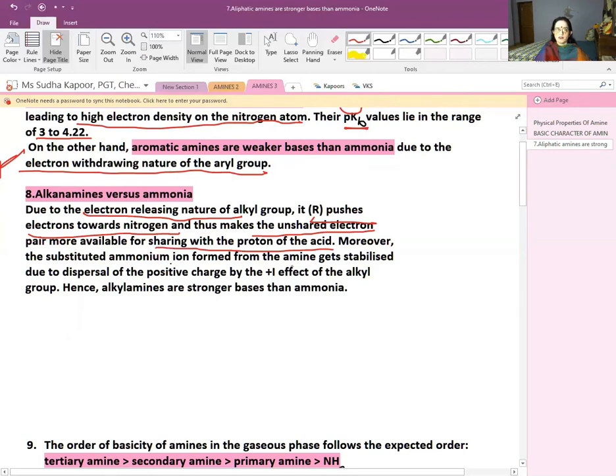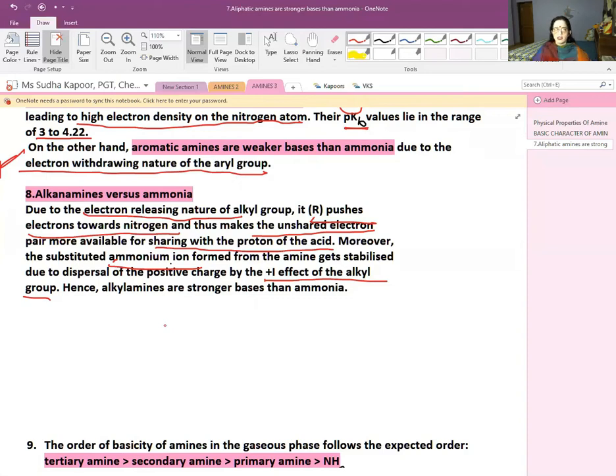The other thing along with it is that the substituted ammonium ions formed from the amine get stabilized due to dispersal of the positive charge, which is developed due to the plus I effect of the alkyl group. In a very simple way, we can learn this: the alkyl groups are electron releasing, increasing the electron density on the nitrogen atom. So it is going to be a better base, because the release of electrons makes it a good Lewis base.